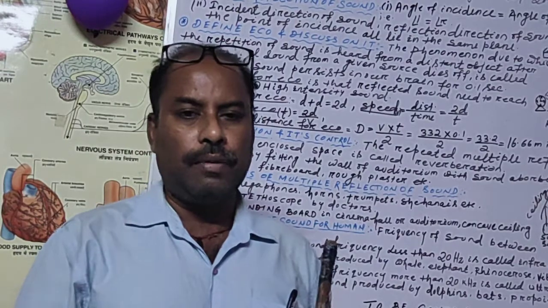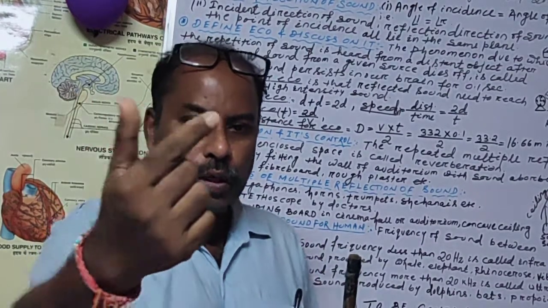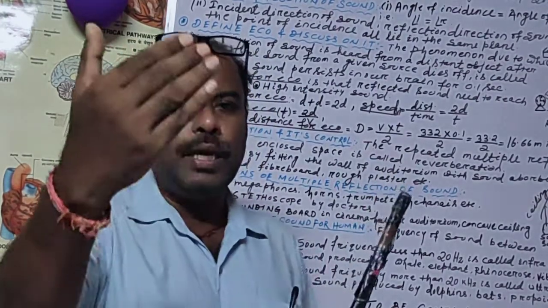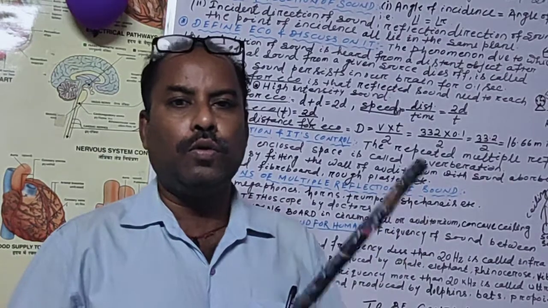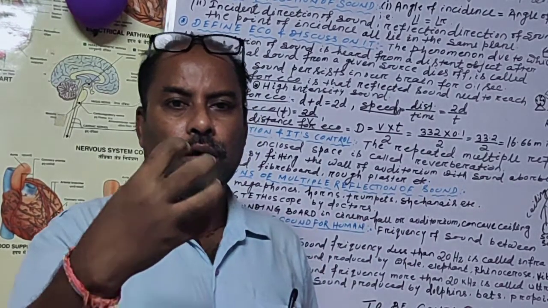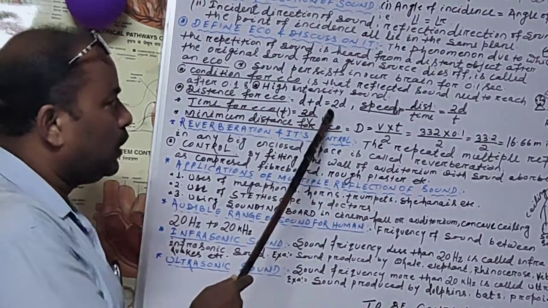The sound will go there, and again come back to me. So twice it will cover the distance: d plus d is equal to 2d. That is double the distance from the source of the sound to the obstacle.